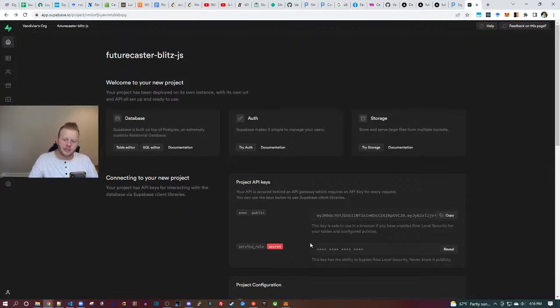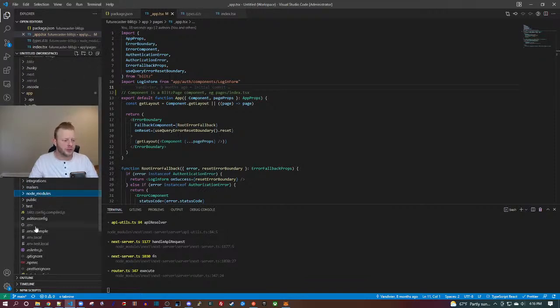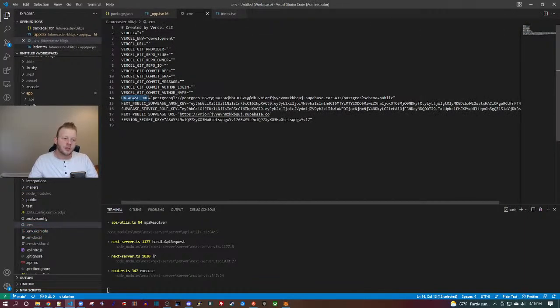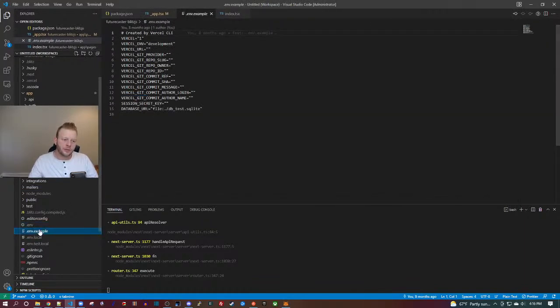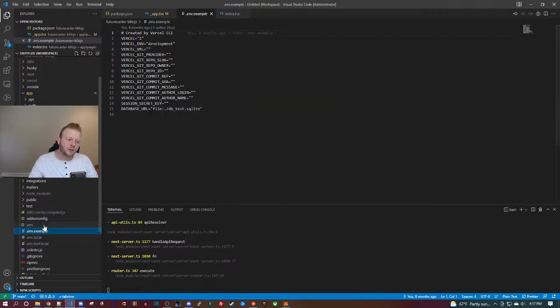Project API keys. Let's see. I should have a .env file. So here's .env and .env example. Database URL. So these values are different, right? Vercel git commit author name. Vercel.